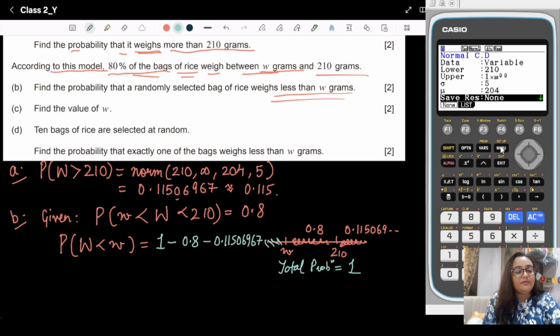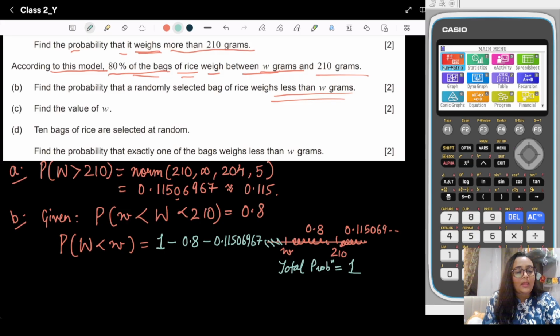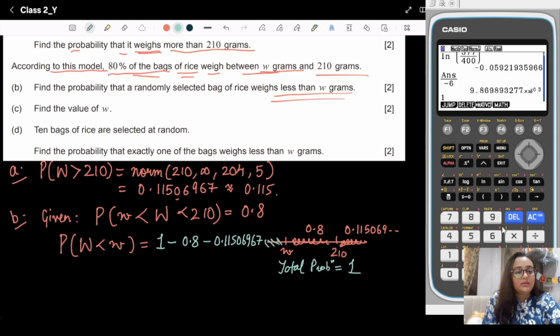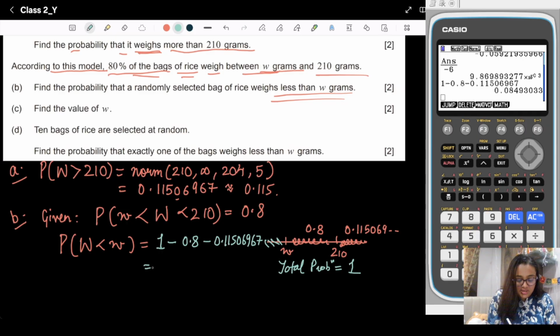First we will go to the run matrix. We just subtract 1 minus 0.8 minus 0.11506967, then execute it. We will get the value 0.08493033. When we approximate it, this is the sign of approximation, and for 3 significant figures we check the fourth digit, that is 3, so the value is 0.0849.